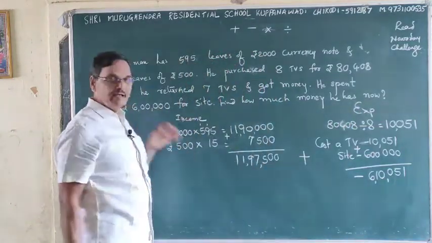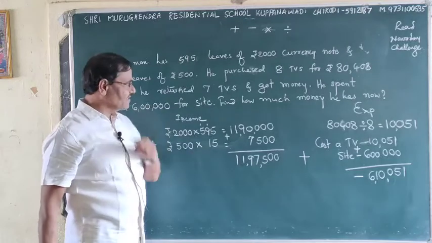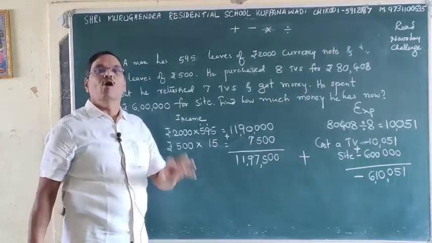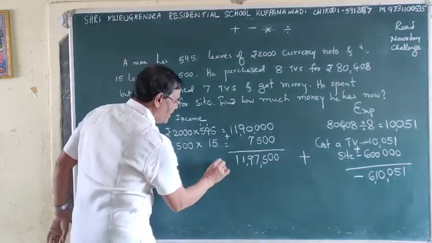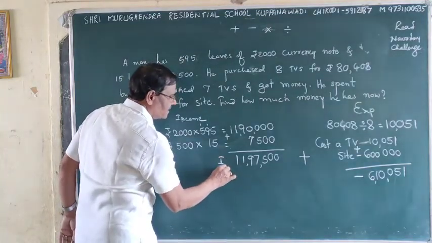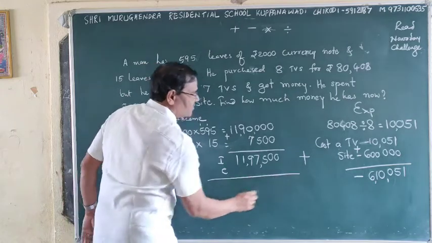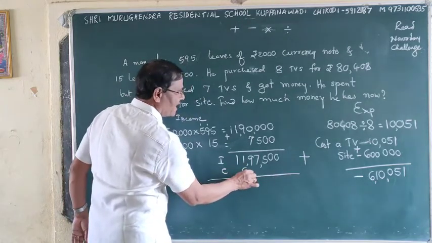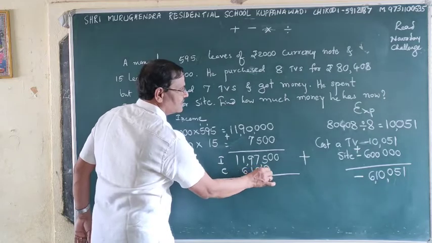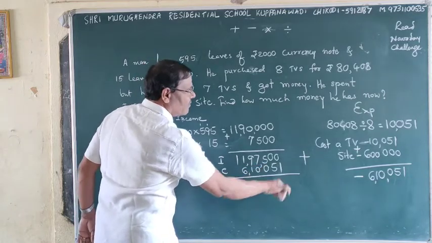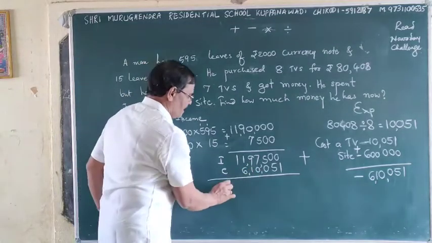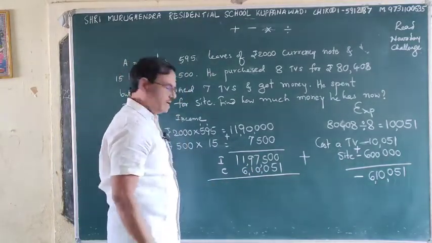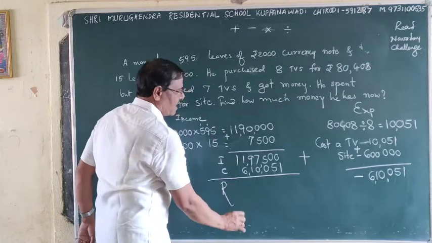This is income. And savings, meaning how much remained with him, is income minus expenditure. Expenditure is 6,10,051. Then now the remaining amount is how much?